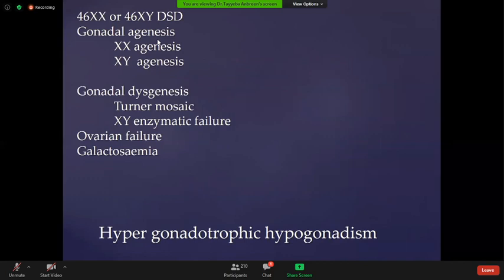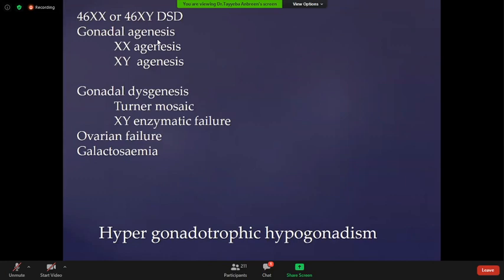Hypergonadotrophic hypogonadism. In 46XX, in this category come gonadal agenesis, gonadal dysgenesis, ovarian failure, or galactosemia. 46XX or 46XY disorders of sexual development.